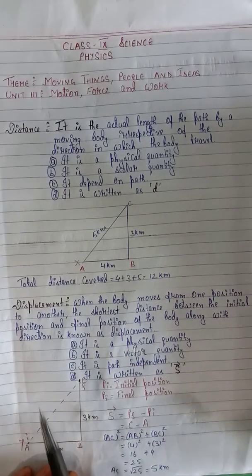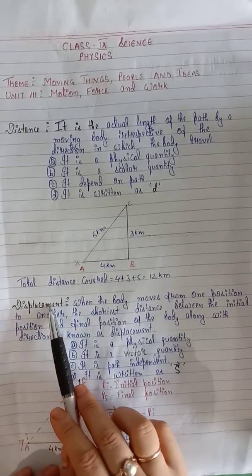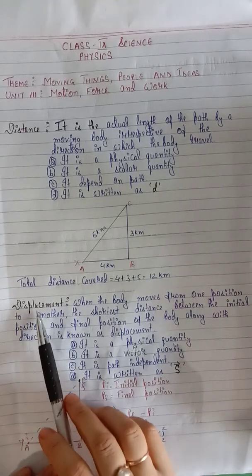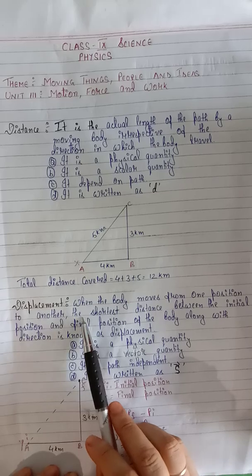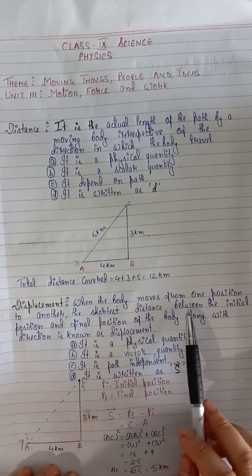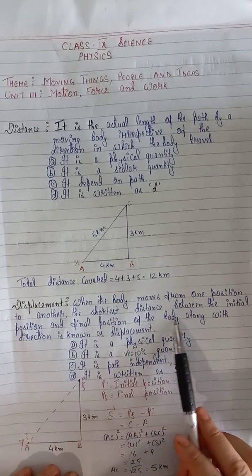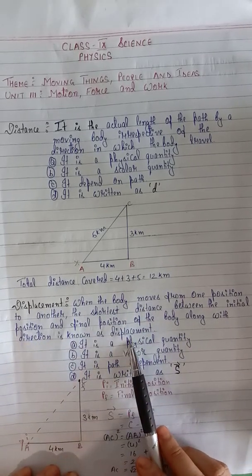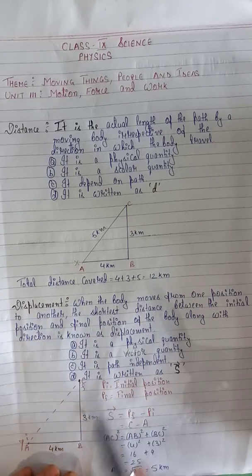Clear? Now, what is displacement? The only difference between distance and displacement is the direction. When the body moves from one position to another, the shortest distance between the initial position and final position of the body along with direction is known as displacement.